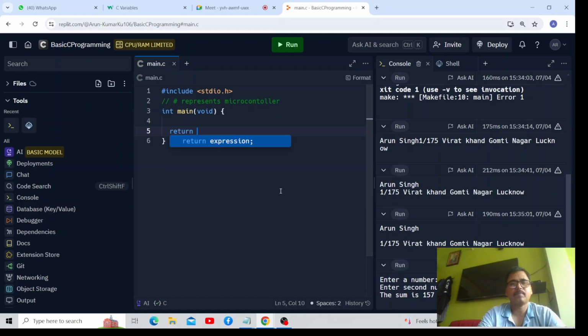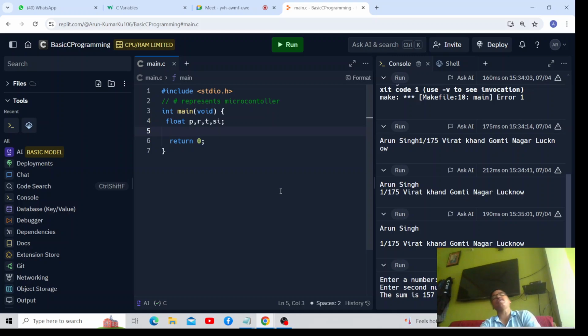Sir, first of all, we need to declare variables. Float p, r, t, and si. These are the variables which I have declared. P is for principal, r is for rate, t is for time, and si is for simple interest. Then what to do?